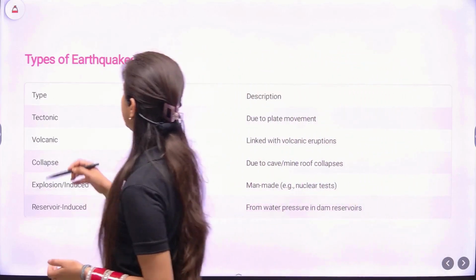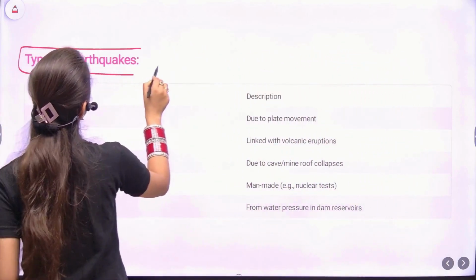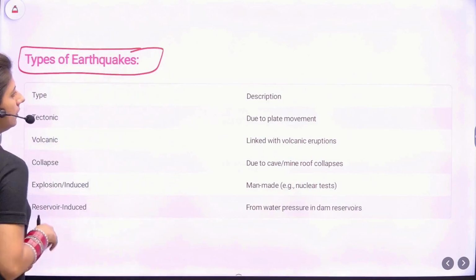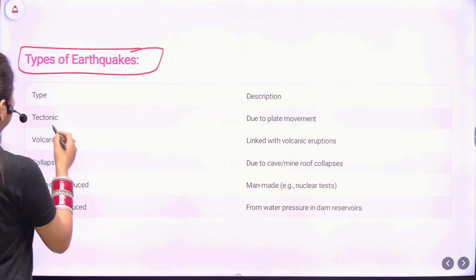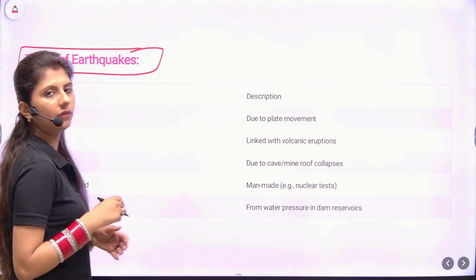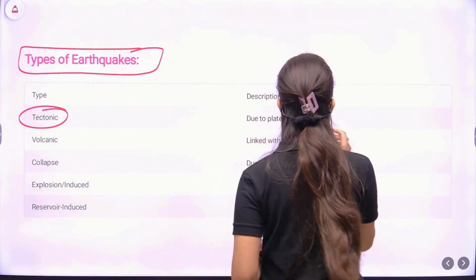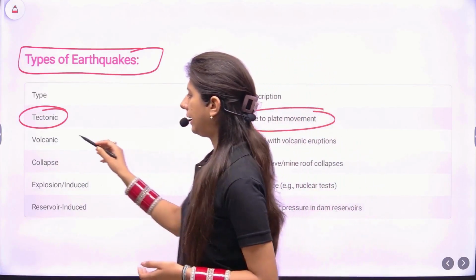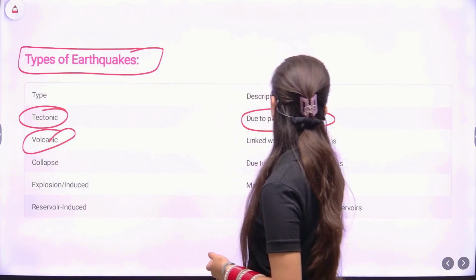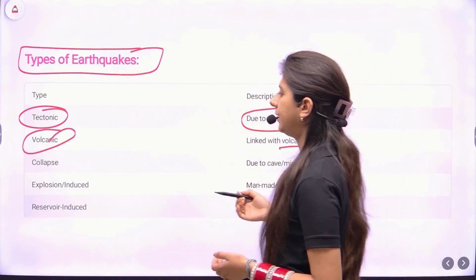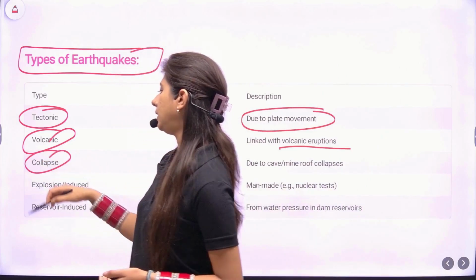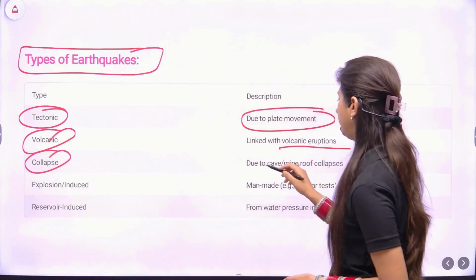Now, let's look at types of earthquakes. First up is tectonic. Of course, it is caused because of the plate movement, the tectonic activities. Volcanic, caused due to the volcanic eruptions because of the magma eruption. Collapse, this will occur because of anthropogenic activities.